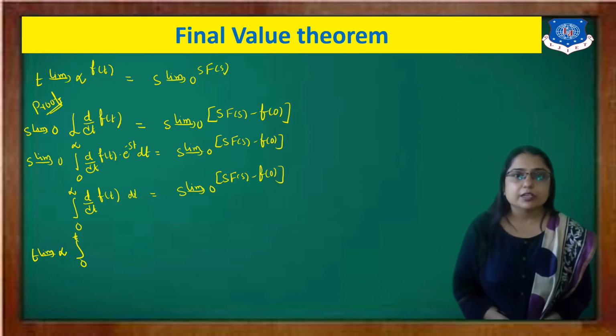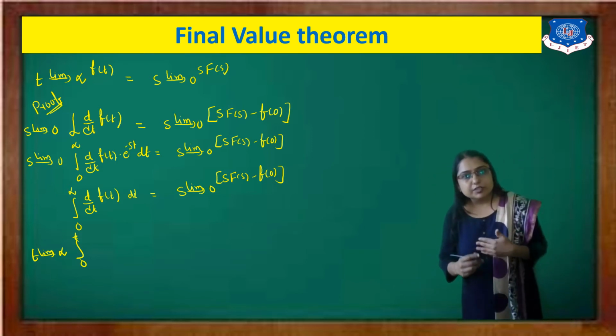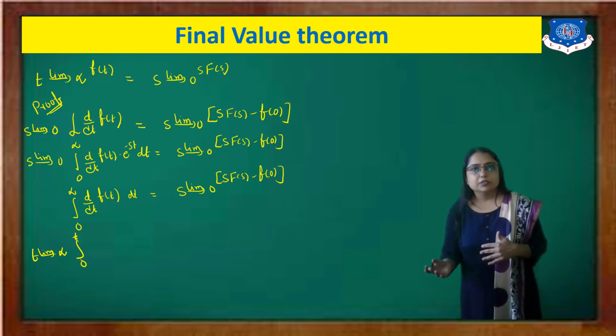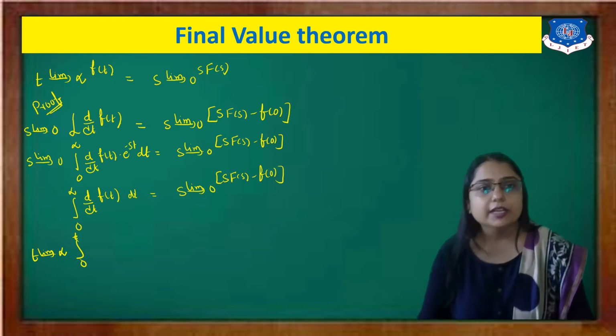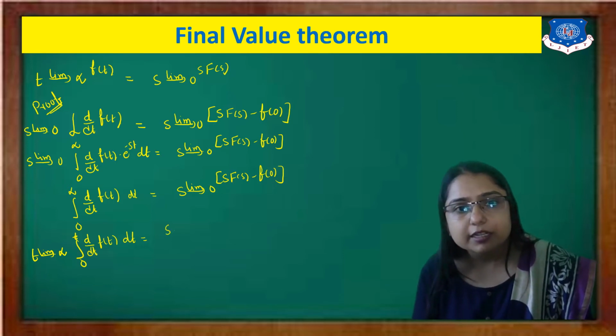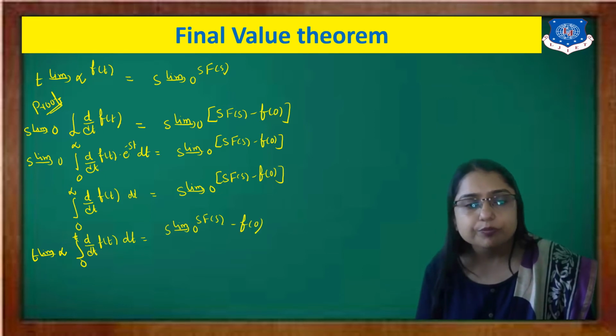Both are the same thing: first I integrate from 0 to t, and then I put t equal to infinity. Then here what I get is the integral of d by dt f of t dt, that equals the limit as s tends to 0 of s into F of s minus f of 0.